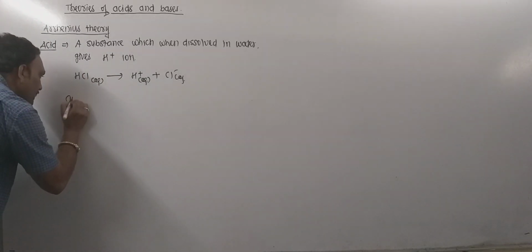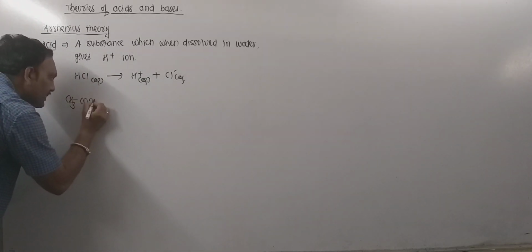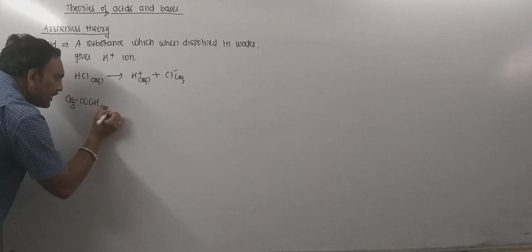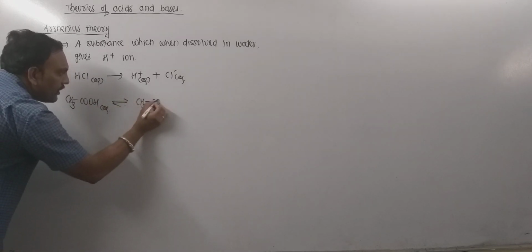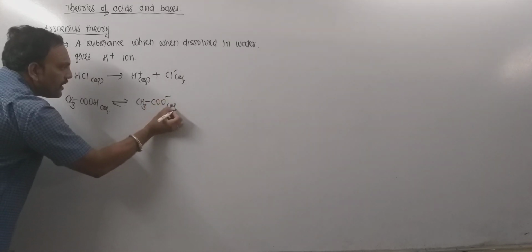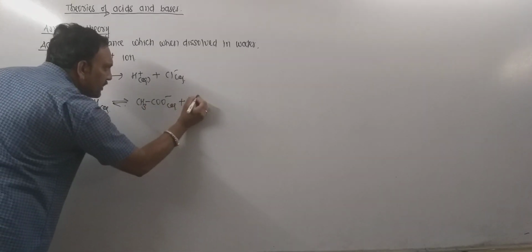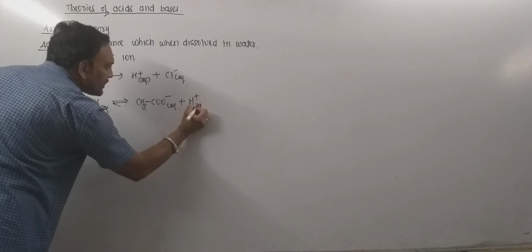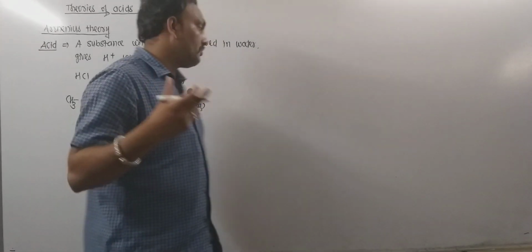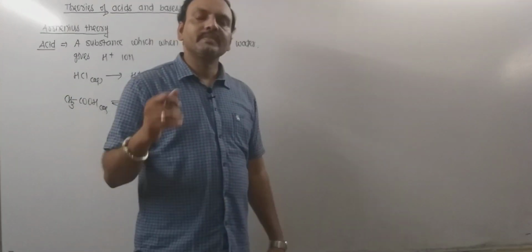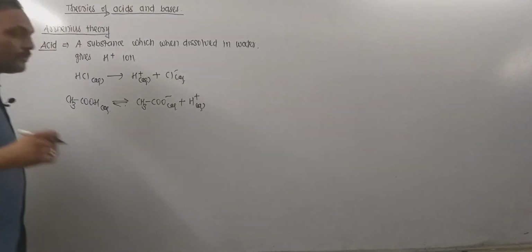Another example is acetic acid. When acetic acid is dissolved in water, it undergoes dissociation in a feeble manner as it is a weak acid, producing acetate ion and H plus ion. As it also gives H plus ion when dissolved in water, it is also an acid.